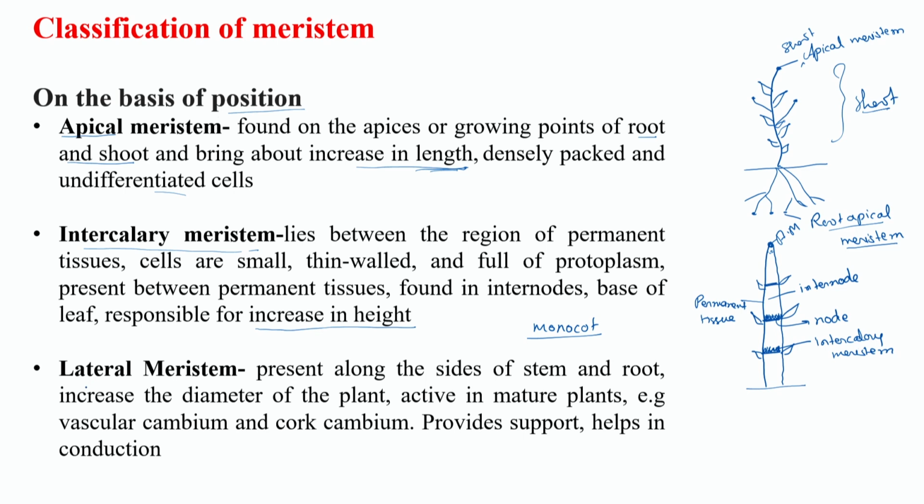Now coming to lateral meristem. We were talking about the increase in length or height of the plant, in which apical meristem and intercalary meristem play a very important role. But what about the diameter or the girth of the plant? Many plants are very tall. Monocot plants like wheat, rice and maize are not very tall; they have very thin stems. Even some herbaceous plants are very small and do not grow to a great height.